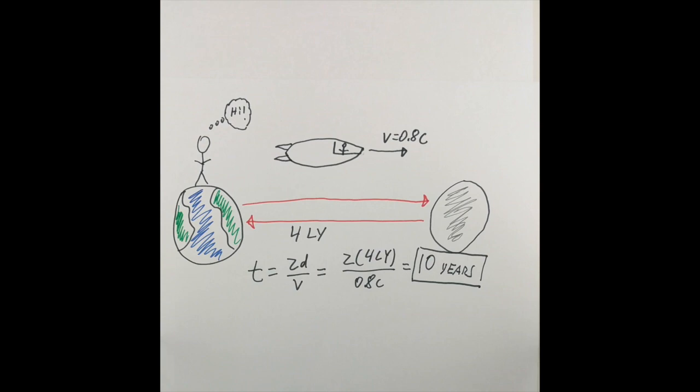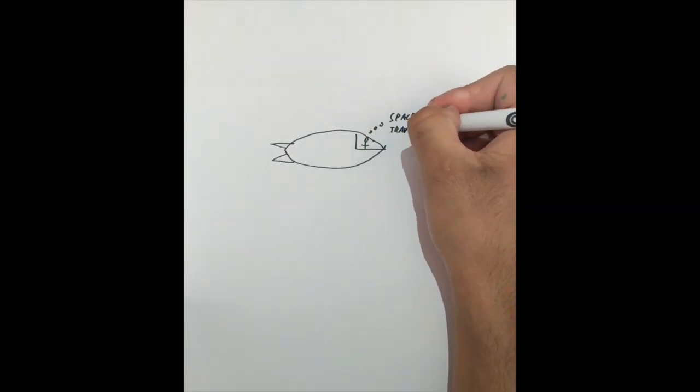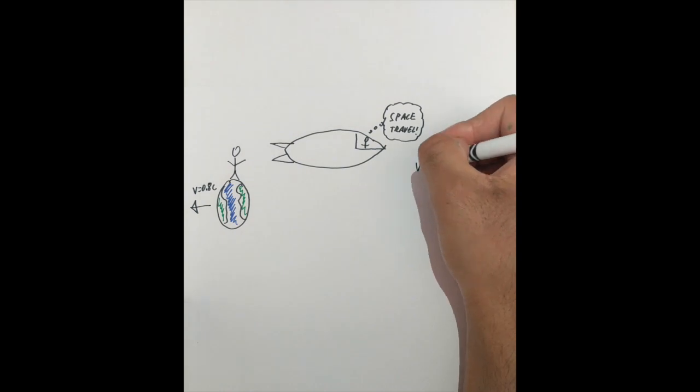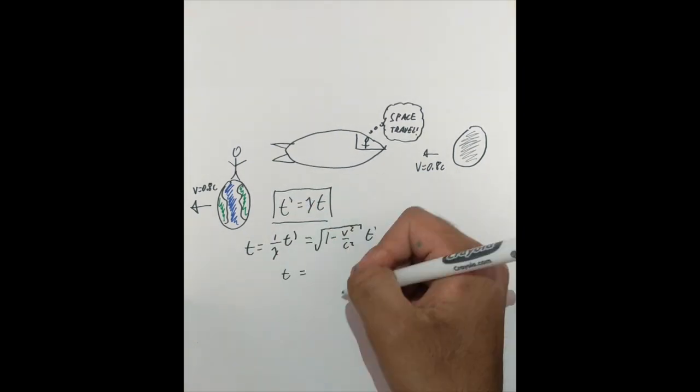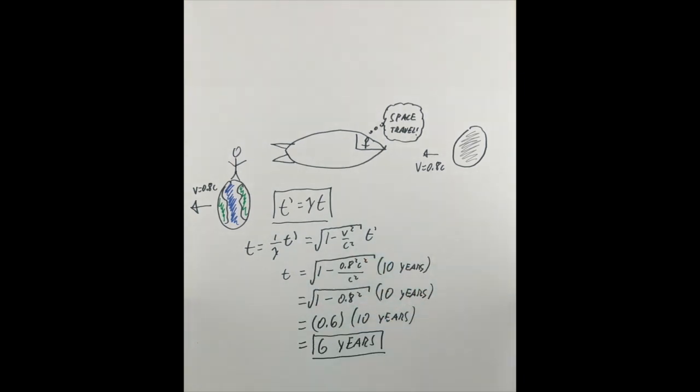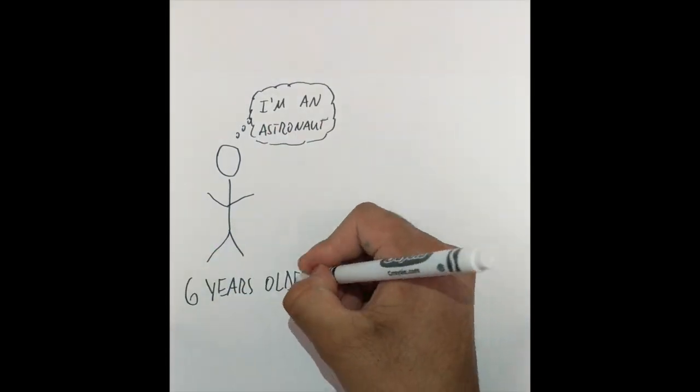But what about in twin B's reference frame? For twin B, the rocket twin, recall our formula for the moving reference frame. In his reference frame, the Earth is moving away from his rocket and we consider his time to be t. Using the formula we discussed earlier, we can plug in our values for v, t prime, and c to find that he only experienced a travel time of 6 years. That's one quick rocket.